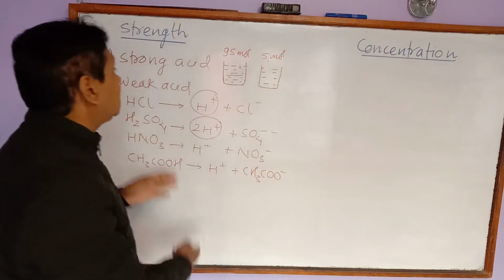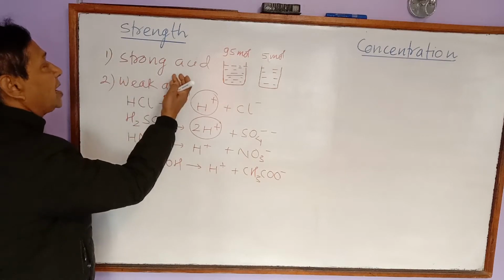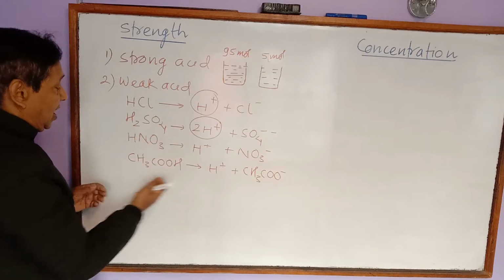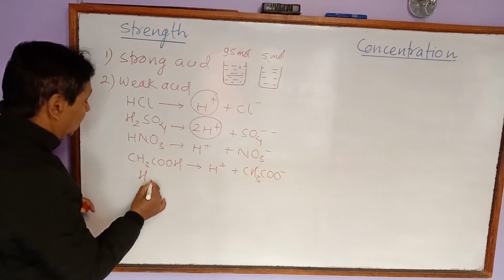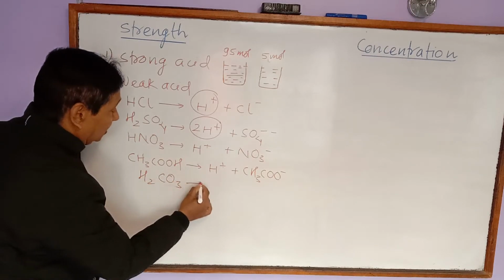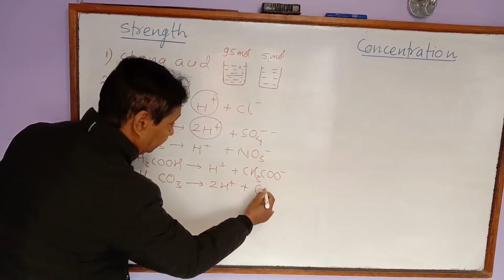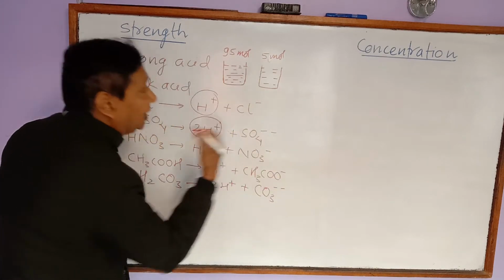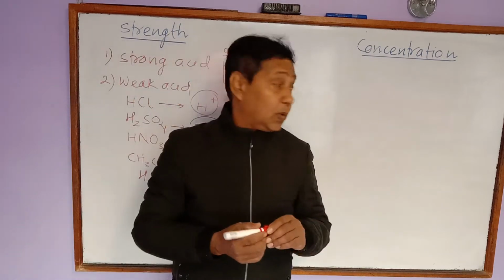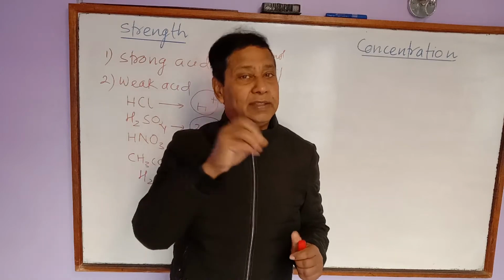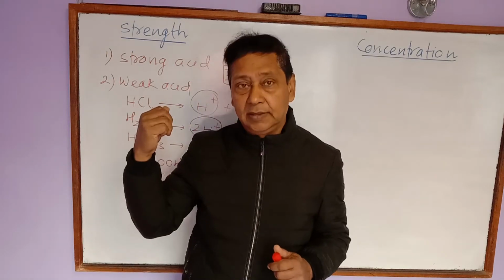By nature, some acids are strong, some acids are weak. These are strong acids, and acetic acid and carbonic acid, and there are others also, are weak acids. The ionization is less. But what about concentration? Concentration is a different matter than strength.